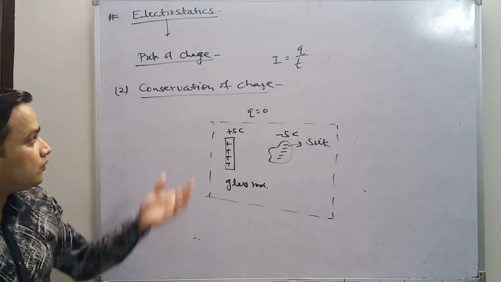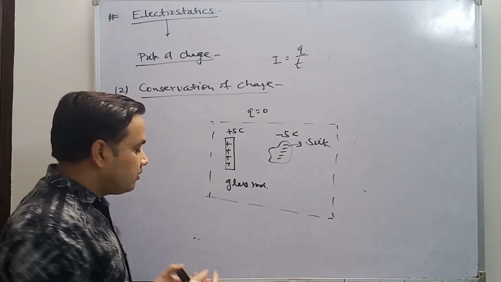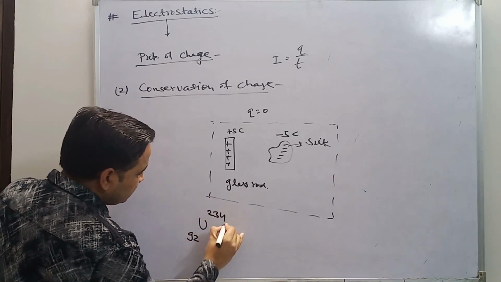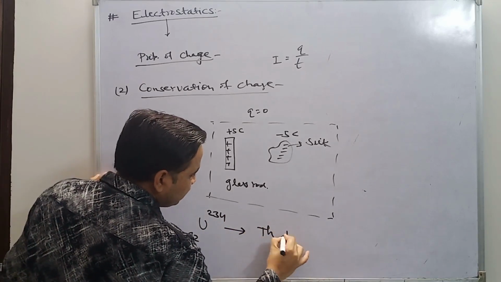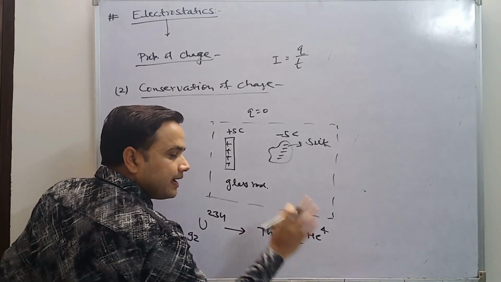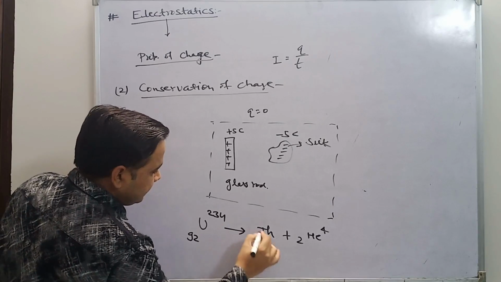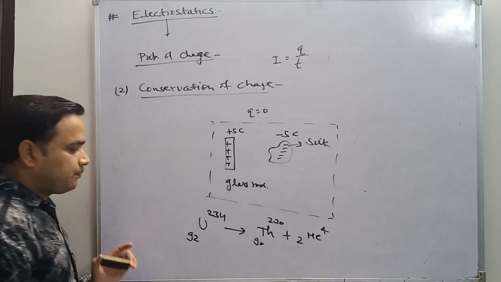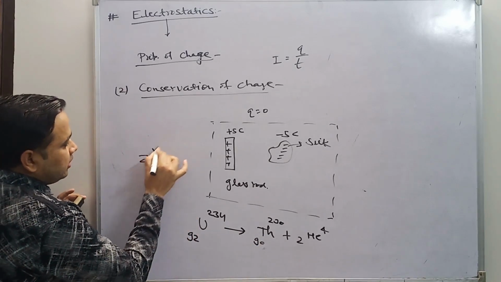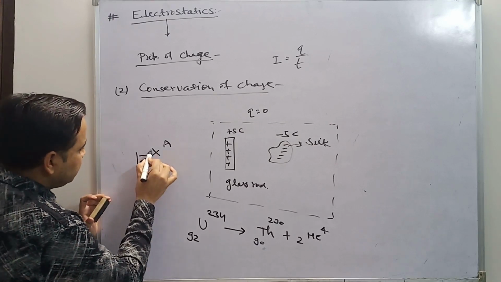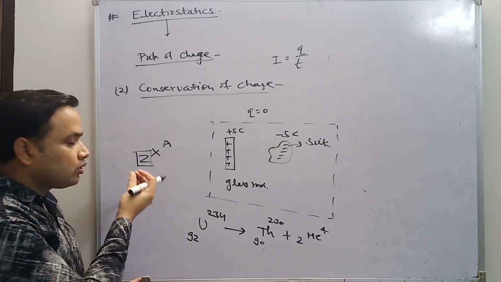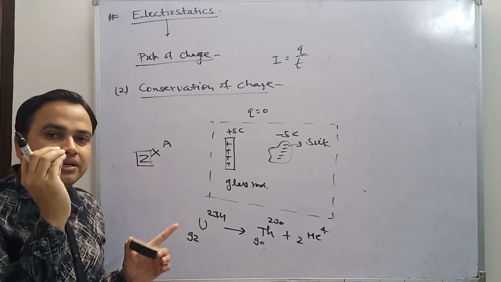There are many examples of conservation of charge, like in a radioactive equation, like uranium. This one is broken into two parts. There is uranium, thorium, and an alpha particle. So this one is 90 and 230. I am telling you about a nucleus ZX. This Z is what? It is the number of protons. In other words, you can say it is the number of protons or the total charge in the nucleus.